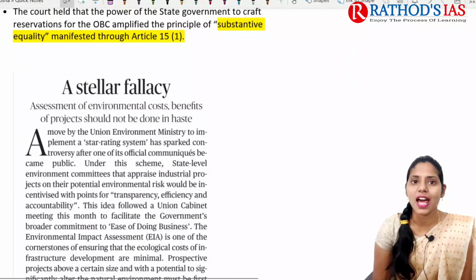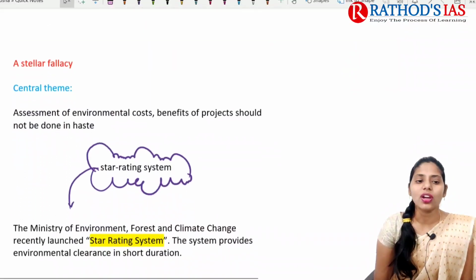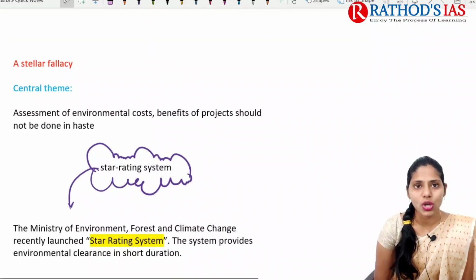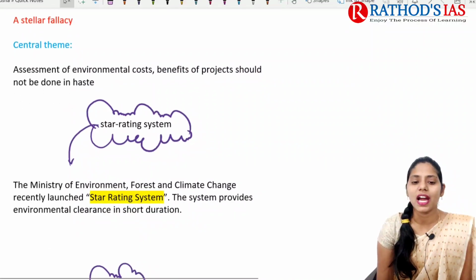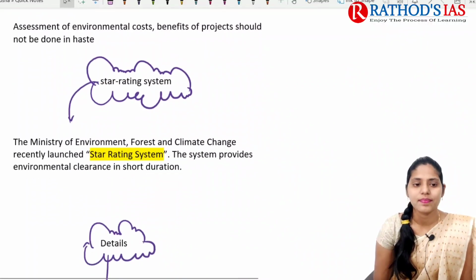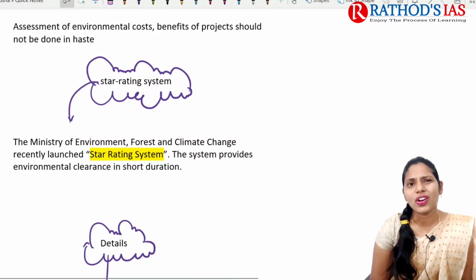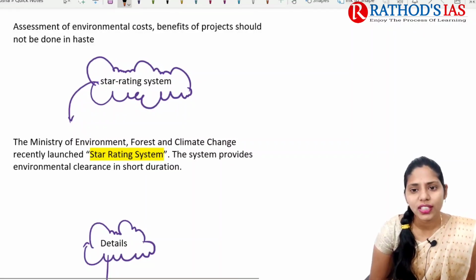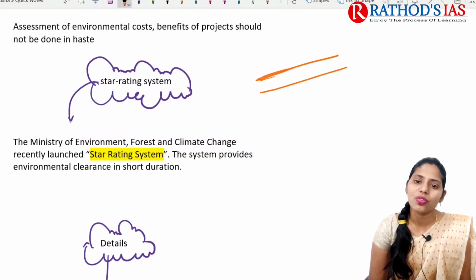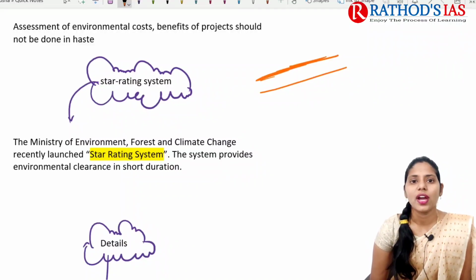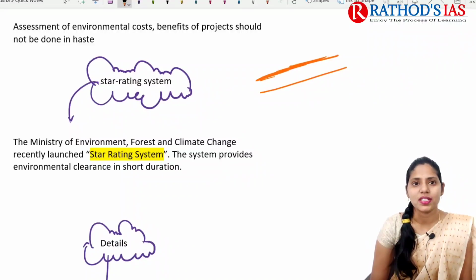It is regarding a stellar fallacy. If you're talking about stellar fallacy, it is talking about the star rating system. This star rating system is mainly regarding environment clearances. So what are these environment clearances? For example, if I am a contractor and I want to lay a road in so and so area, or come up with any mining project, I need to take permission from the government, right?